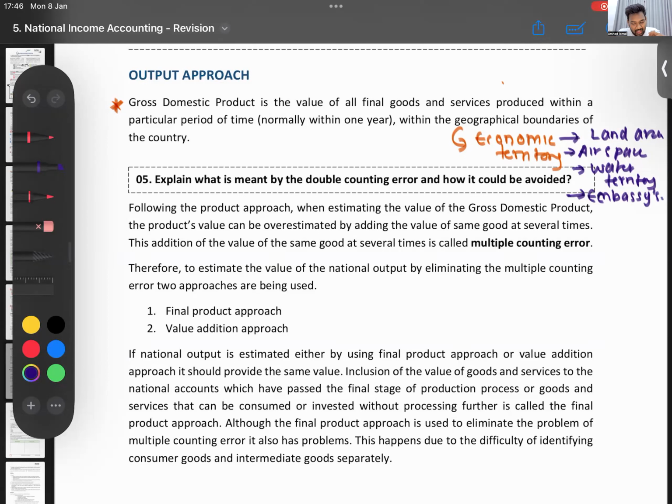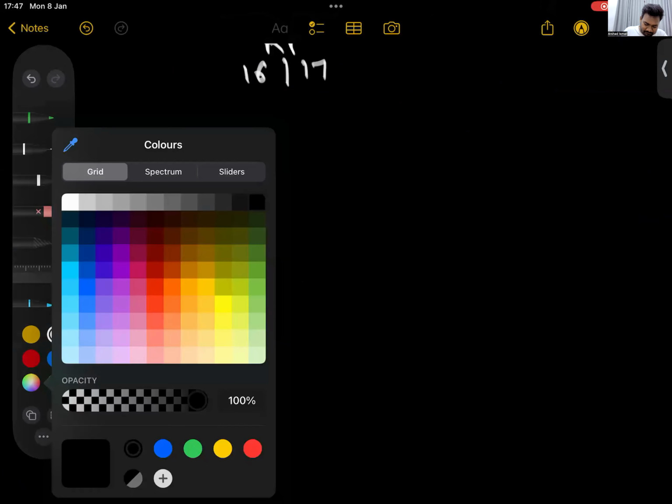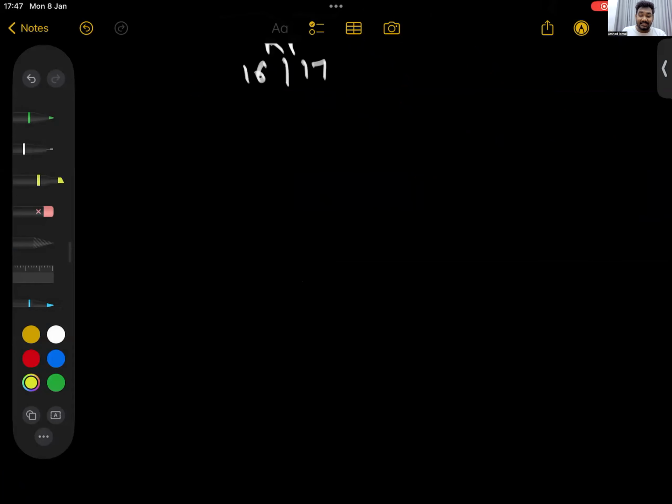So now, I'll quickly run you through something called the double counting error. How does it work and what can happen? Now, we'll take a very simple story of the production of, let's say, biscuits. How are biscuits produced?